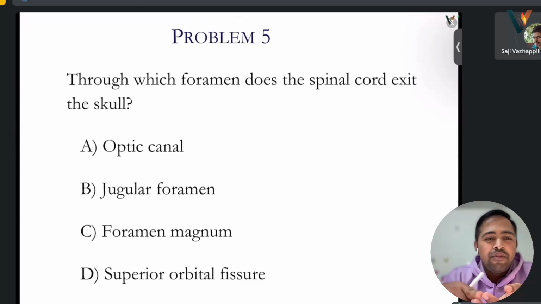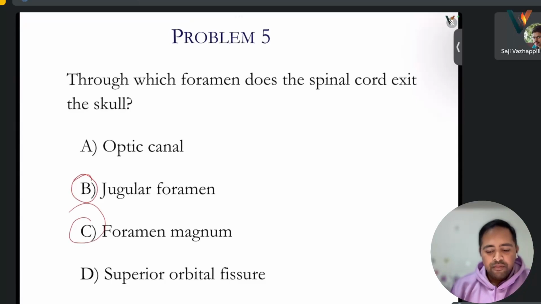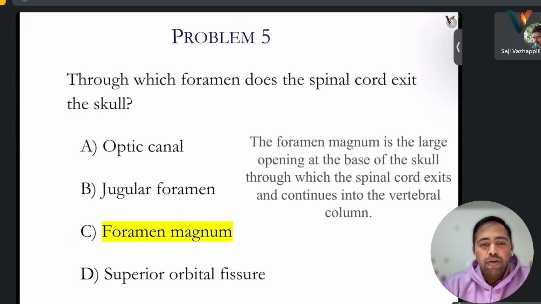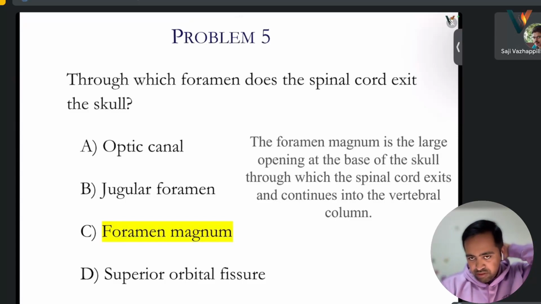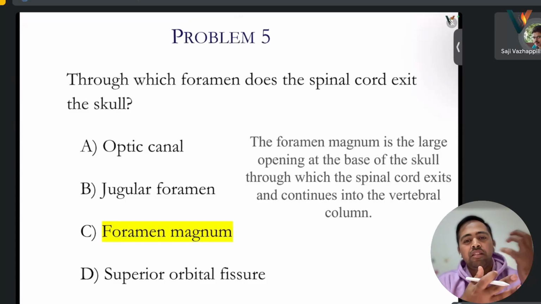Jugular foramen, B or C? I'm not sure. B or C. It's the C, foramen magnum. It's a large opening at the base of the skull. If you see at the back, when the sir was showing the skull, you can see it.